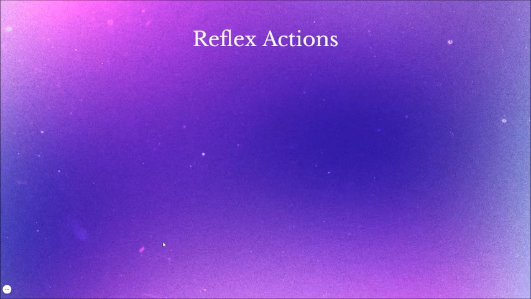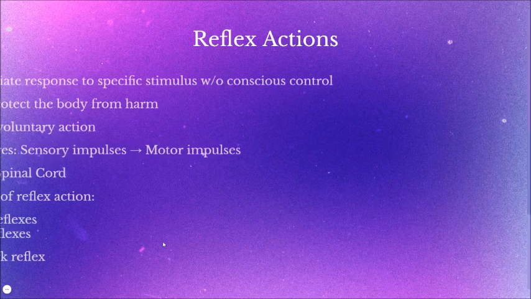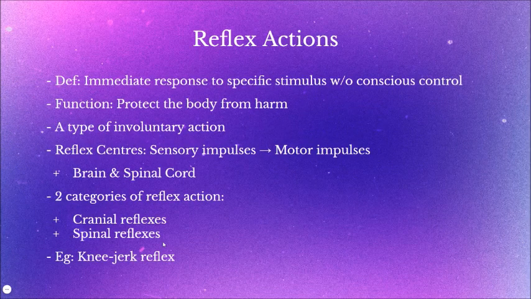Reflex action is a type of involuntary action, and it is an immediate response to a specific stimulus without conscious control. Its main function is to protect one from harm. The brain and the spinal cord serve as reflex centers, where sensory impulses are converted to motor impulses. There are 2 types of reflex actions: cranial reflexes and spinal reflexes. Cranial reflexes are reflexes controlled by the cranial nerves, while spinal reflexes are controlled by the spinal nerves. An example will be a knee-jerk response.